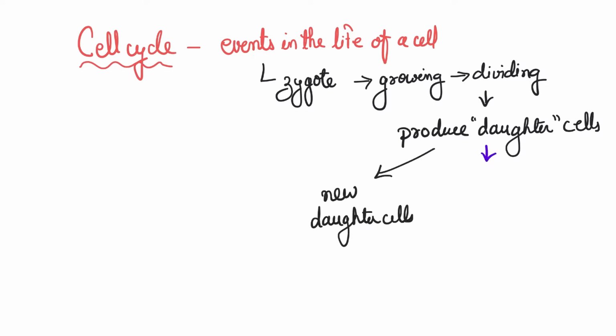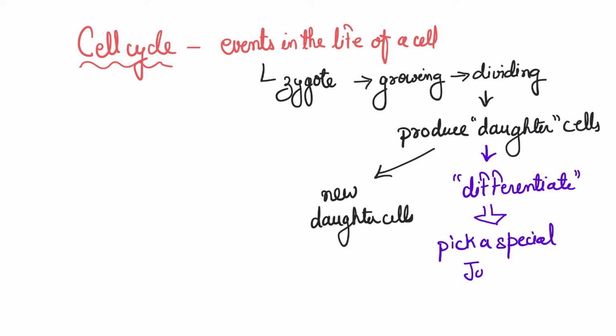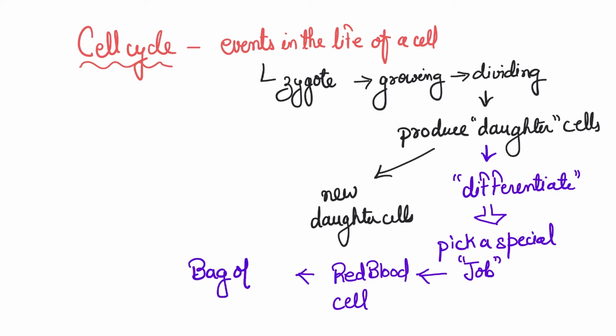These new daughter cells can divide again, but some cells want to take a stop. Sometimes they don't want to divide further, they rather differentiate and pick up a special job. Like for example, you stop studying all subjects and you just focus on one subject. That's a special job. Let's say some dividing cells become a red blood cell, which is just a bag of hemoglobin, so all other organelles are discarded, and this hemoglobin carries oxygen. So the cell cycle summarizes all such events, which may or may not always include a division.